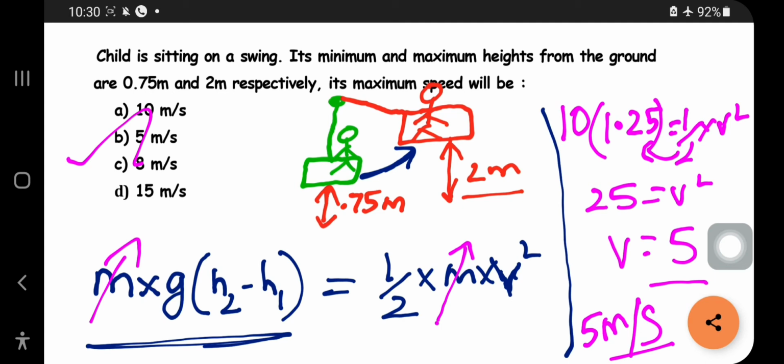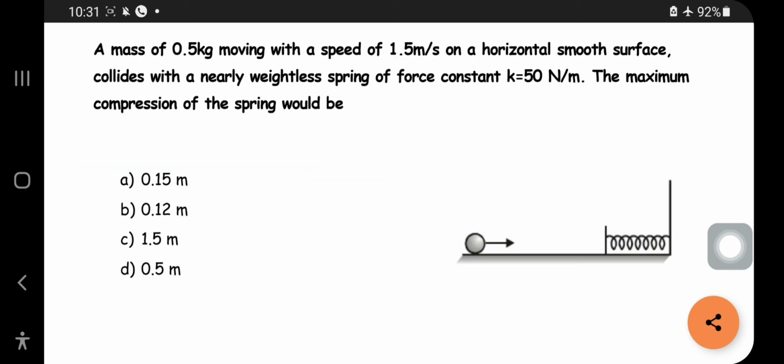So they may ask a question related to the loss in potential energy and gain in kinetic energy. The total energy should be conserved. That's it. So let us move on to the next question. This is an important question. I will tell you some important concepts in it. It is also based on energy conservation.